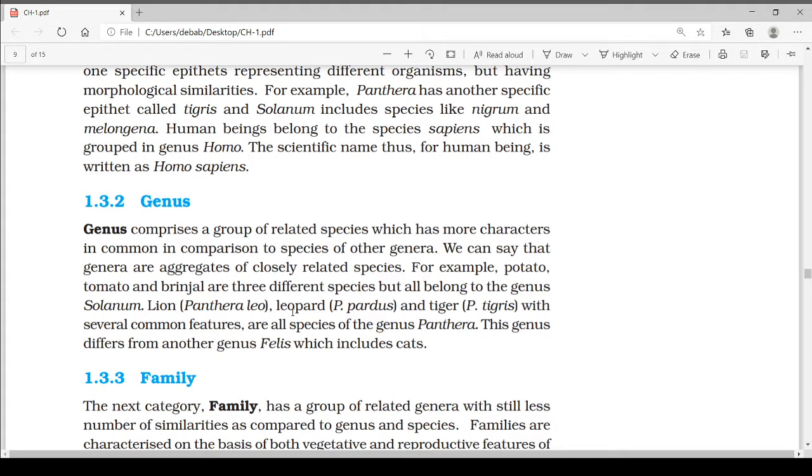And they belong to the genus Solanum. Like lion, Panthera leo, leopard, Panthera pardus, tiger, Panthera tigris, which with several common features are all species of the genus Panthera. This genus differs from another genus Felis, which includes cats.